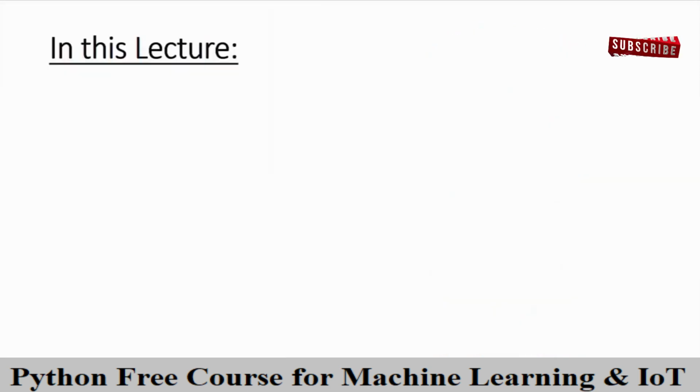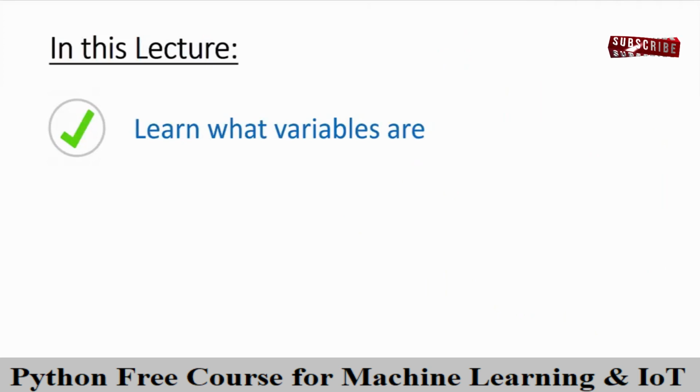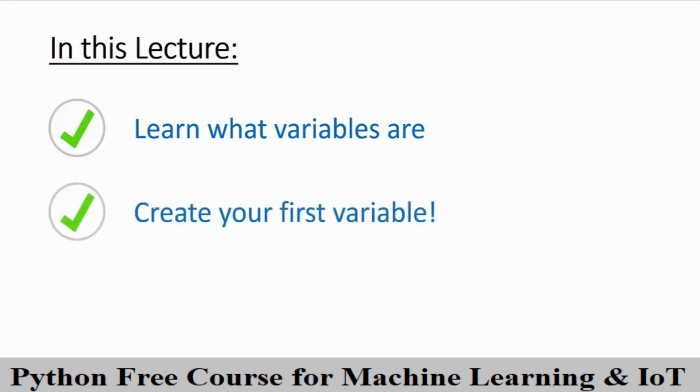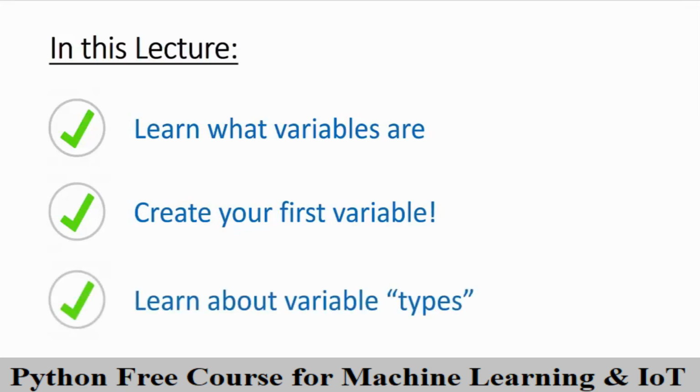In this lecture, I'm going to use an easy to remember analogy to explain to you what variables are in everyday terms, and I'm also going to explain to you why variables are so useful in our Python programs. After you've gotten the fundamental understanding down of what variables are, we're going to jump right in and create a few variables of our own to see how they work in real-life practice. By the end of this lecture, you should have a good grasp of what variables are and also how to create them in Python. You'll also understand how to find a variable's type, and you'll also learn how variables in Python are different from variables in other programming languages such as C or Java, for example. All very useful stuff, so let's get into it.